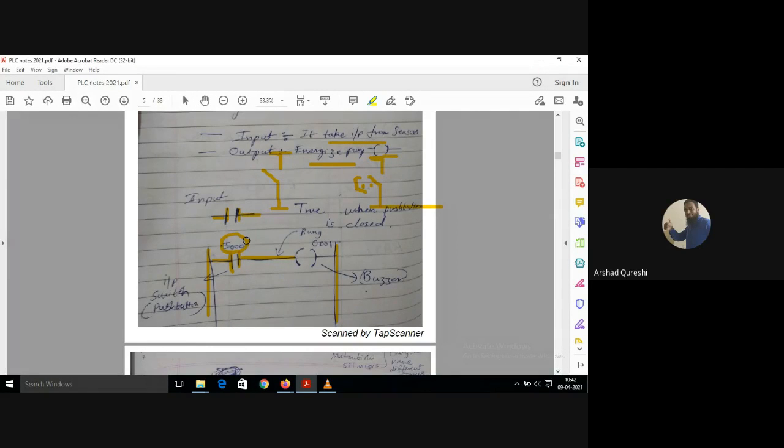Your PLC, any computer, it does not understand your language. If you write PB, or if you write push button, or if you write switch, it will not understand it. So you have to give the address. You have to define the address first of all. So you have to write PB1. You have to give the input to the PLC that PB1 is stored as an address in I000. Okay, so that is a programming language.